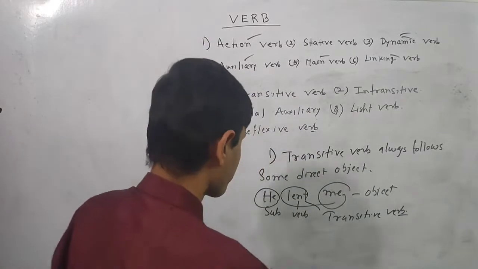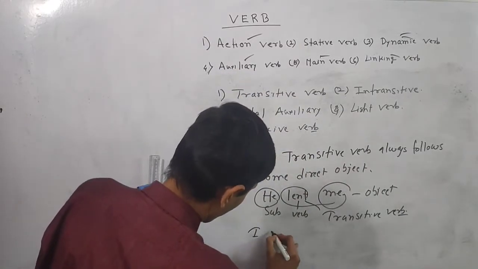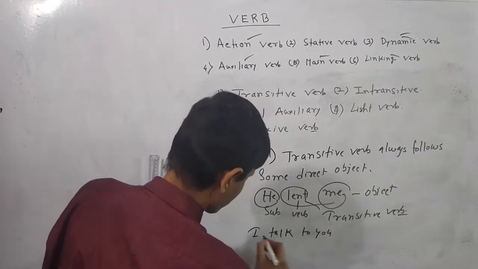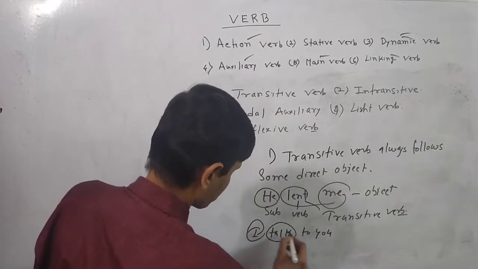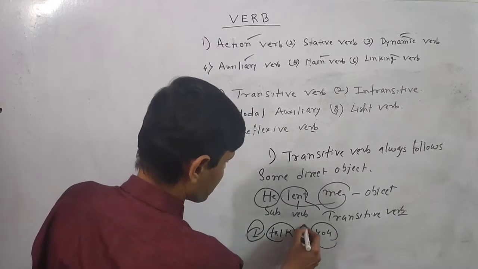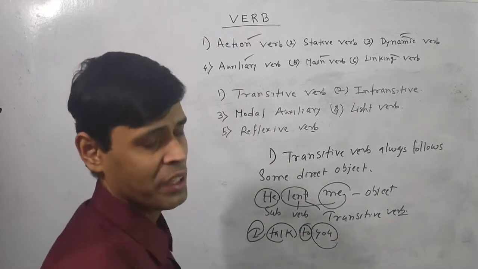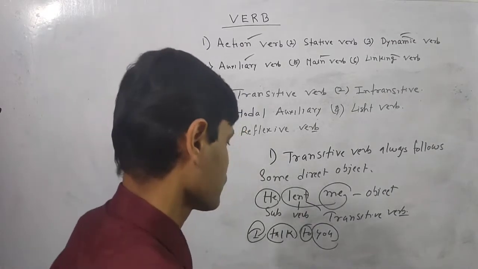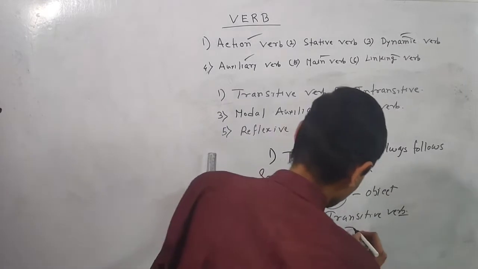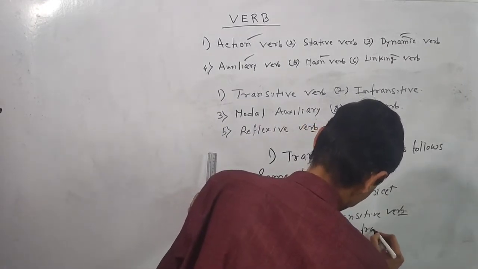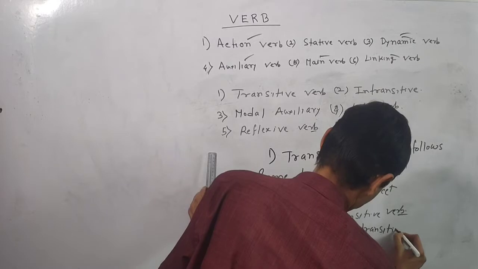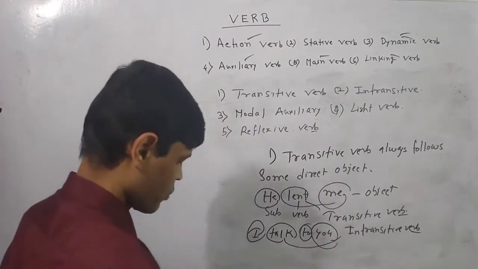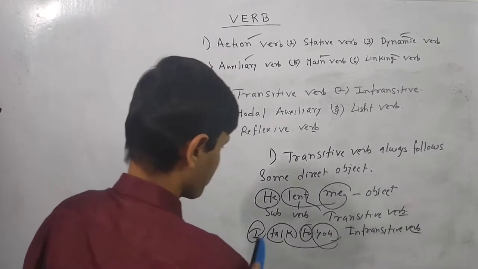But if I say, I talk to you, in that case, here is the subject, here is the verb, here is the object. In between, to is functioning here as a preposition. So the verb is not followed by the direct object. So it should be called intransitive verb. I am giving you more examples for your better understanding.